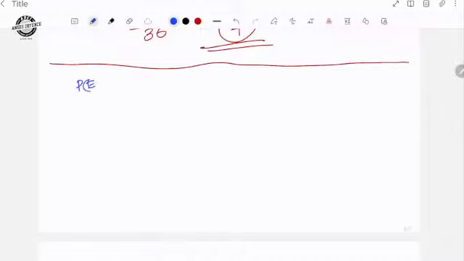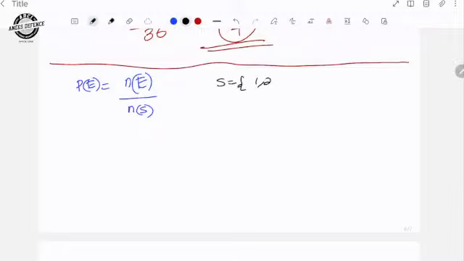Probability of an event is equal to the number of favorable outcomes divided by the total number of possible outcomes. A die is rolled. You get a sample space 1, 2, 3, 4, 5, 6.